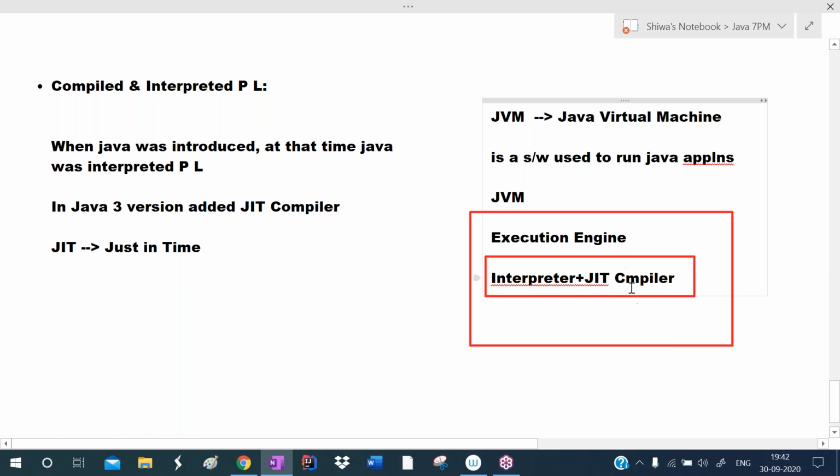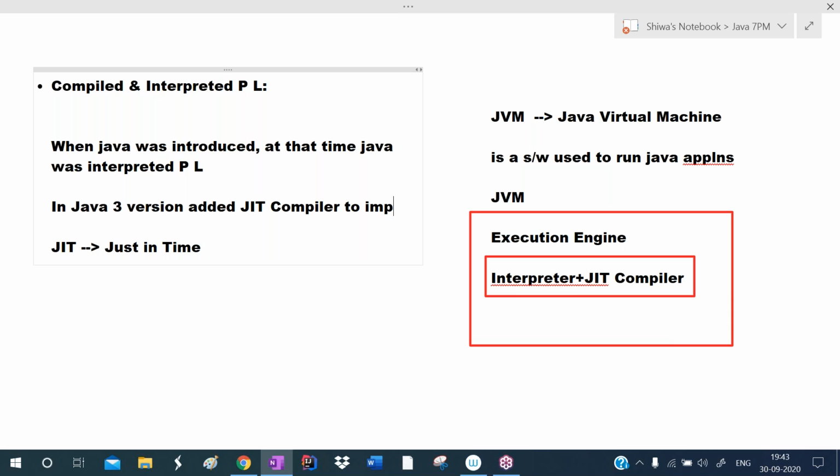The JIT compiler was added in Java 1.3 to improve the performance of the Java application.